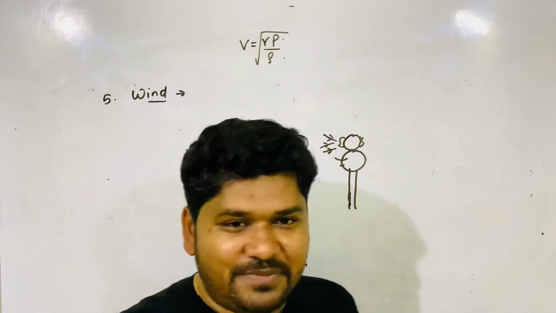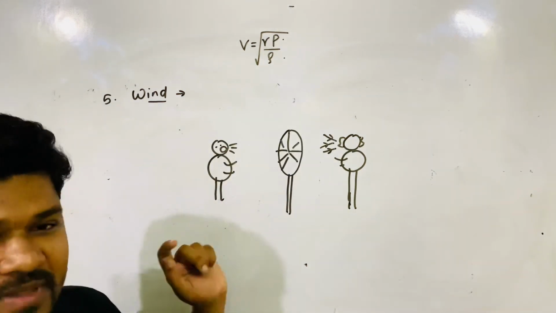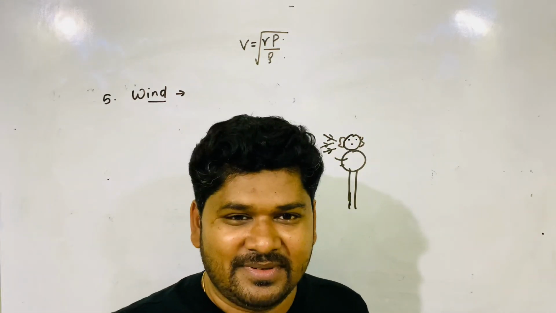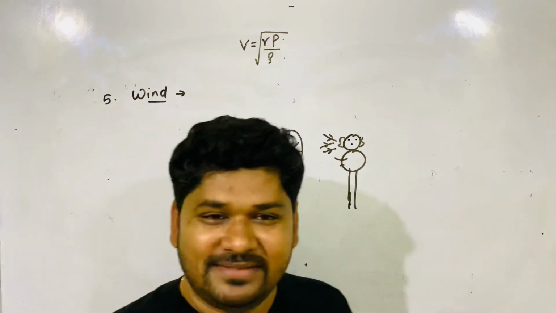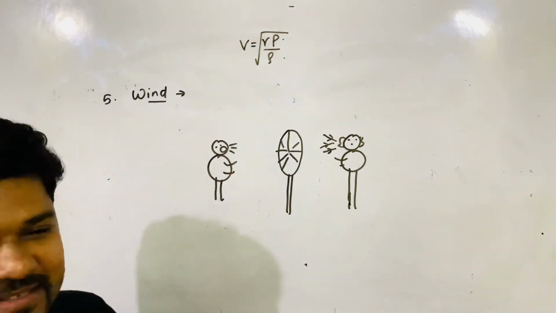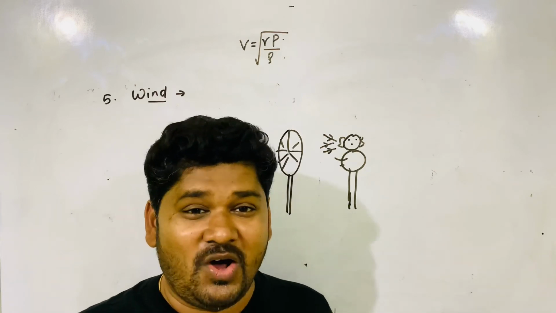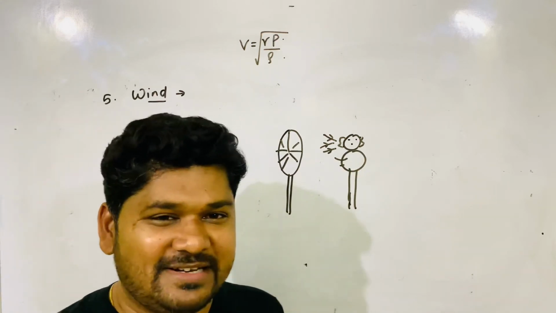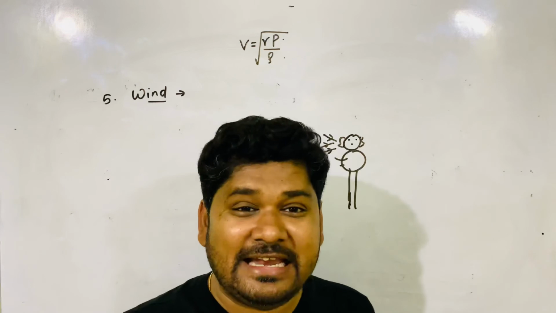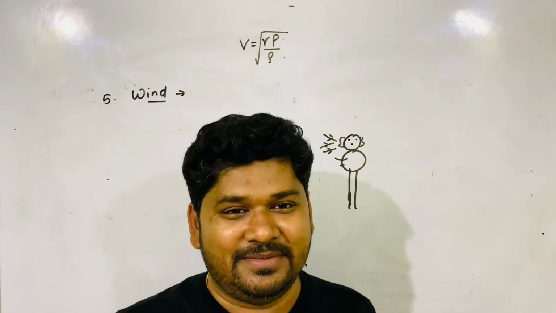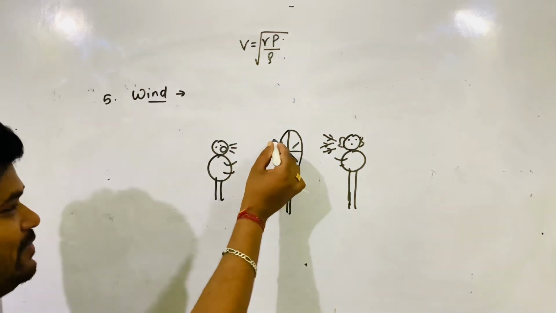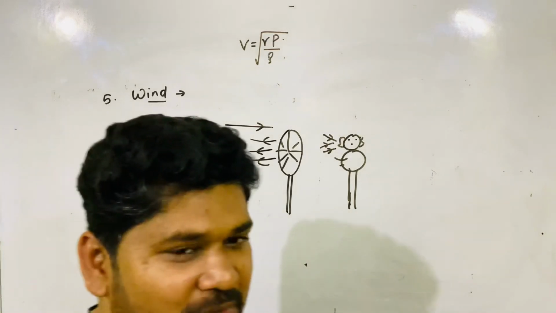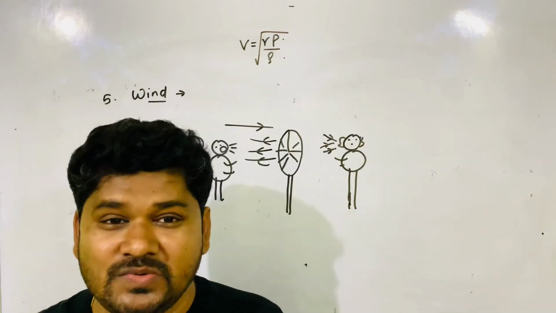When the table fan switch is off, no problem. You will speak, your brother or sister will listen. But you switch on the table fan and now speak. When the table fan is on, what happens? What you speak, your friend is unable to listen clearly. Why? Because wind affects. Wind blows like this and sound travels like this. Wind affects the velocity of sound.